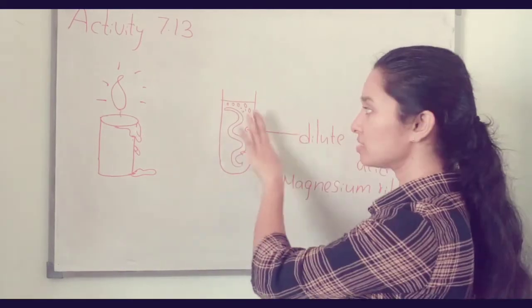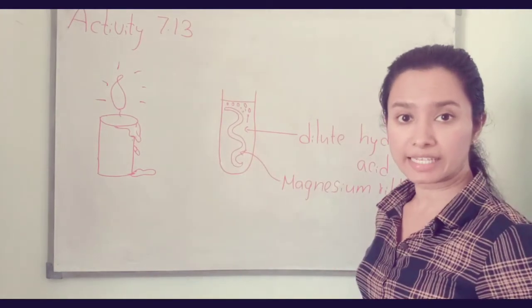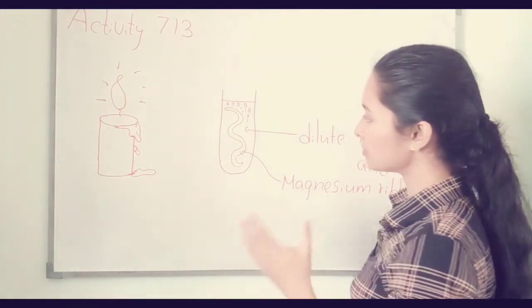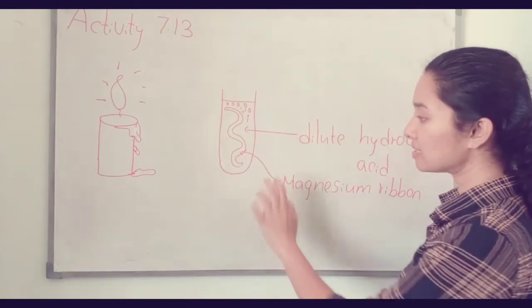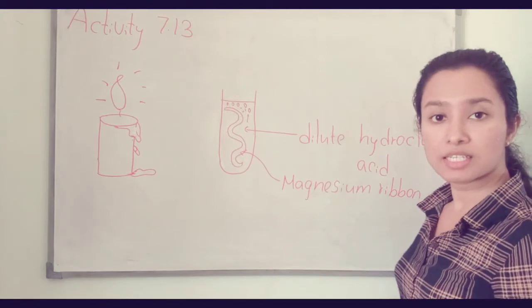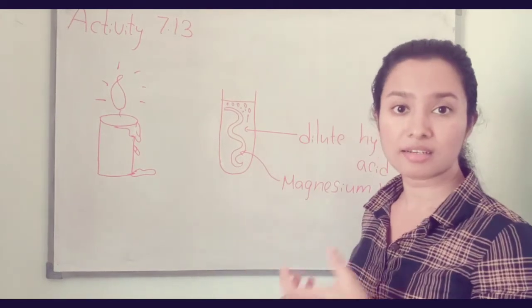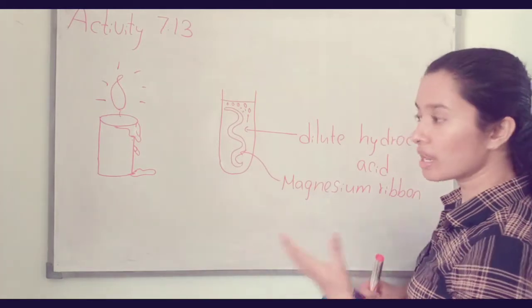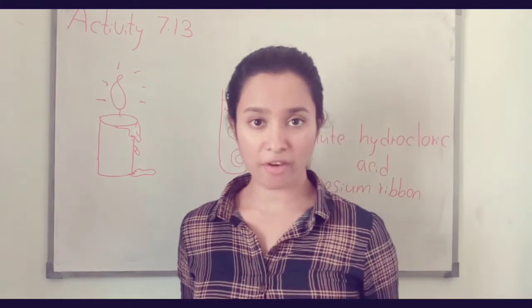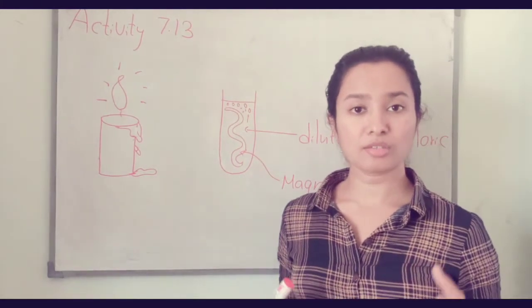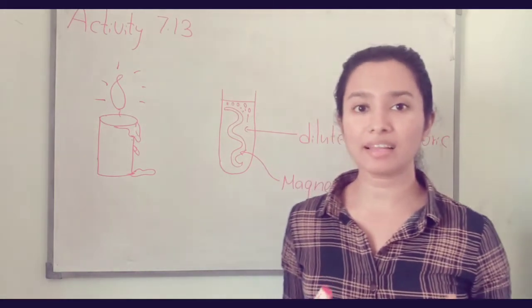When we touch this test tube, you can feel heat, and after a few minutes the magnesium ribbon will dissolve because of the chemical reaction inside the test tube. These are all chemicals, and chemicals have some energy. The energy contained in chemicals we call chemical energy.